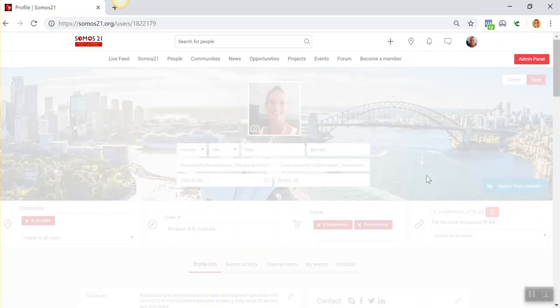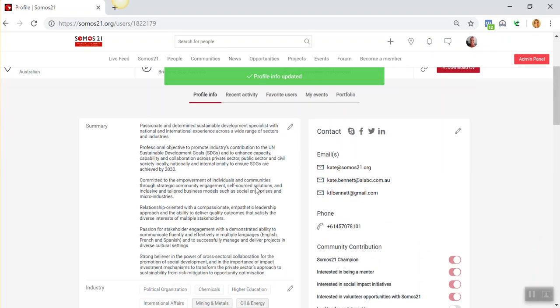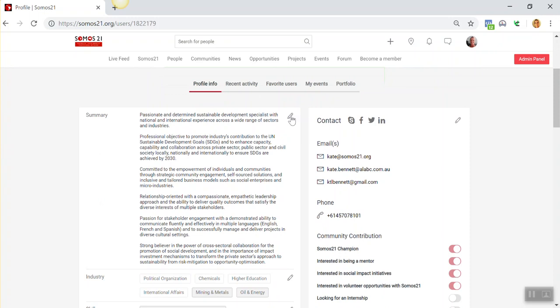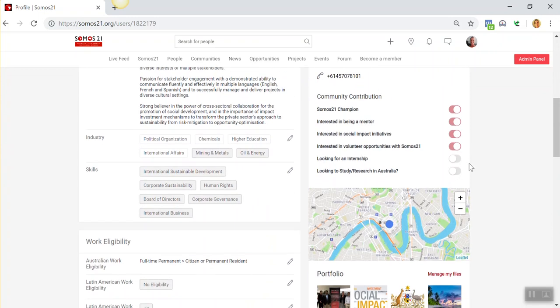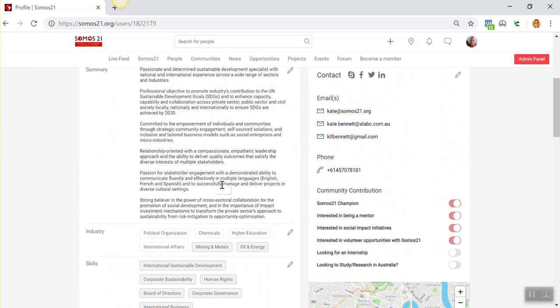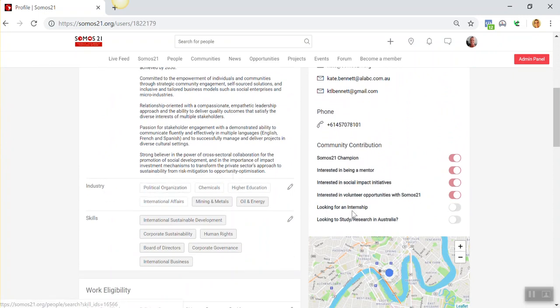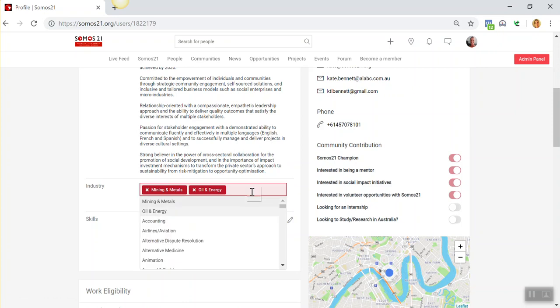Then we're going to scroll down and look at what's happening down here. This is the summary. Unfortunately, I'm not sure it's bringing this summary over from LinkedIn anymore. It's bringing certain information over from LinkedIn. I'm not sure whether it's still doing this, but if it's not, just copy and paste your summary from LinkedIn in over here. Which industry you're involved with, you can also enter here.